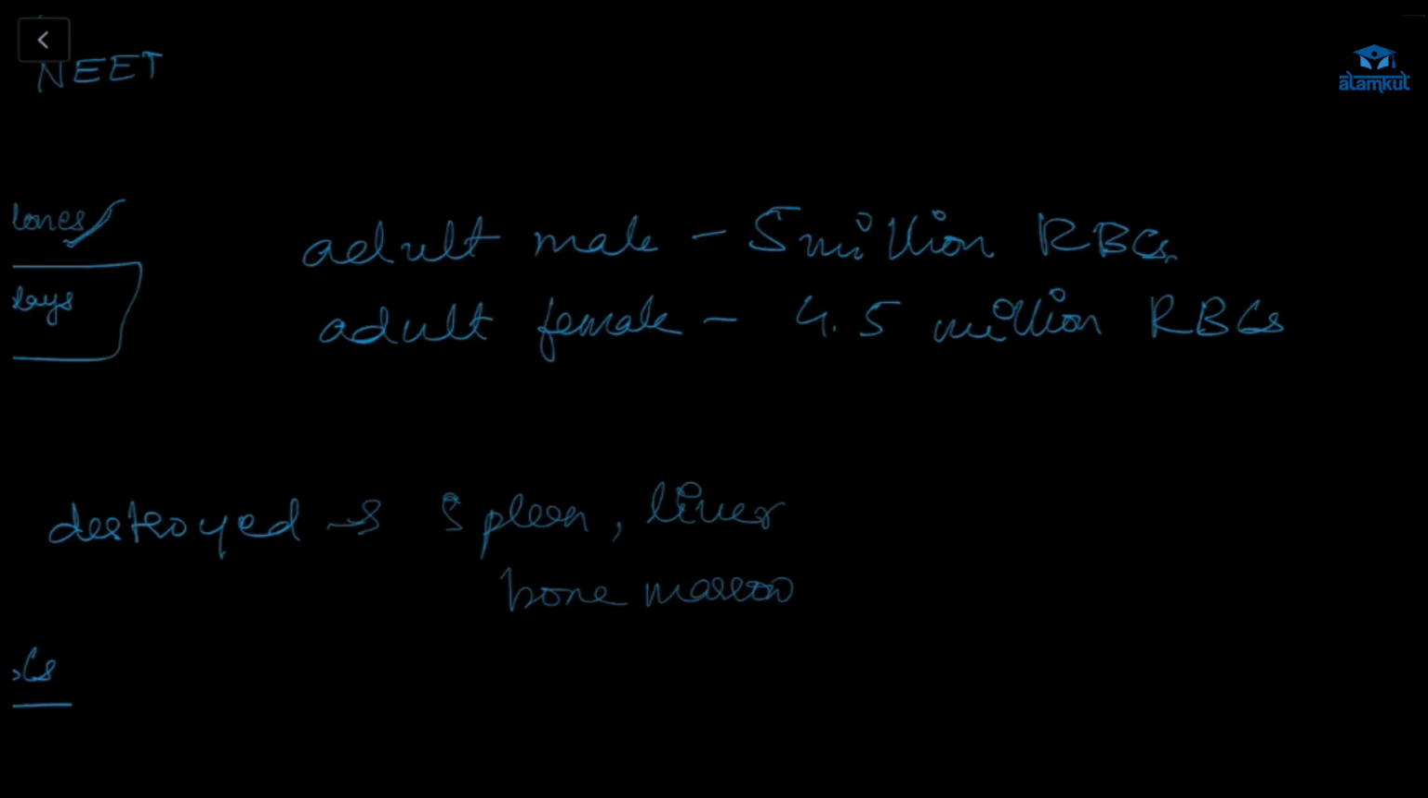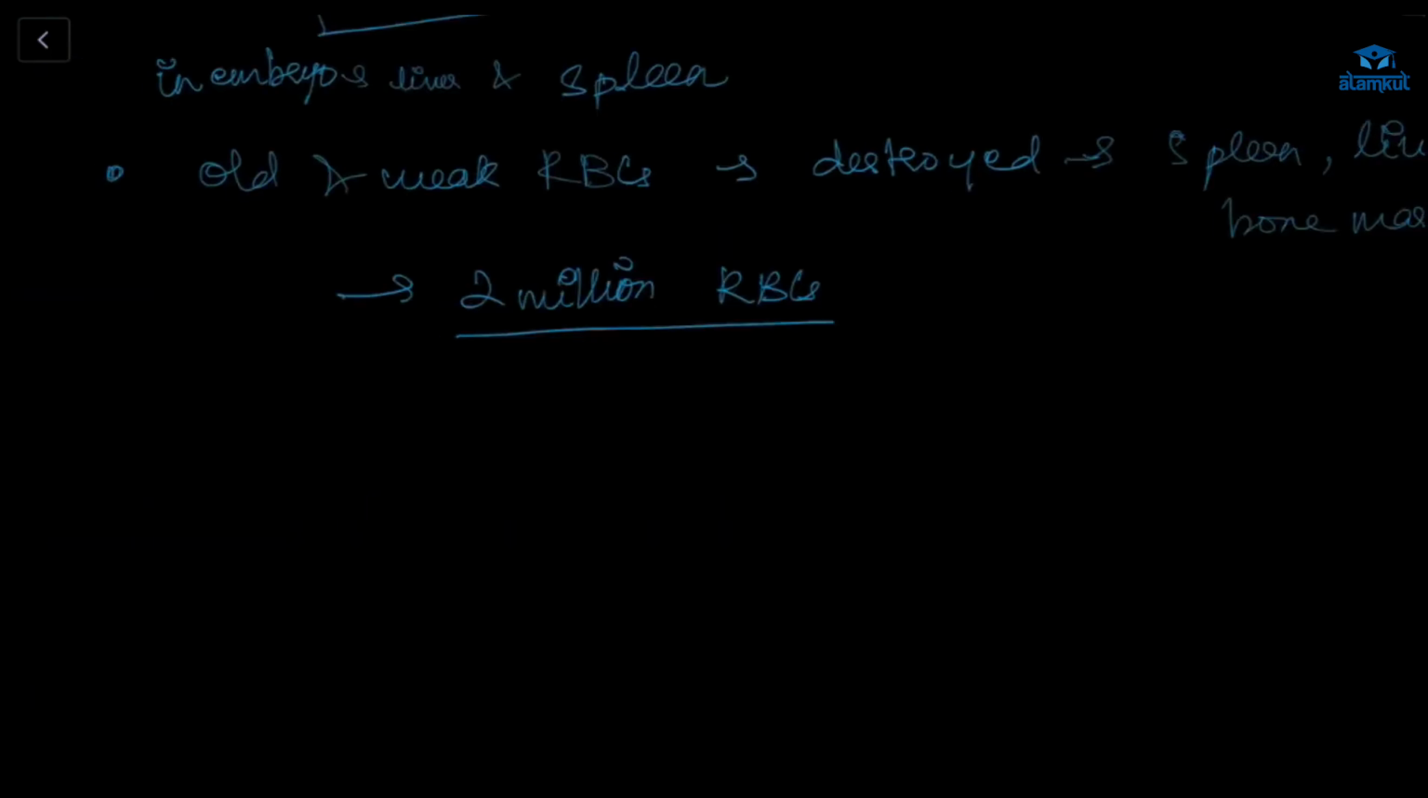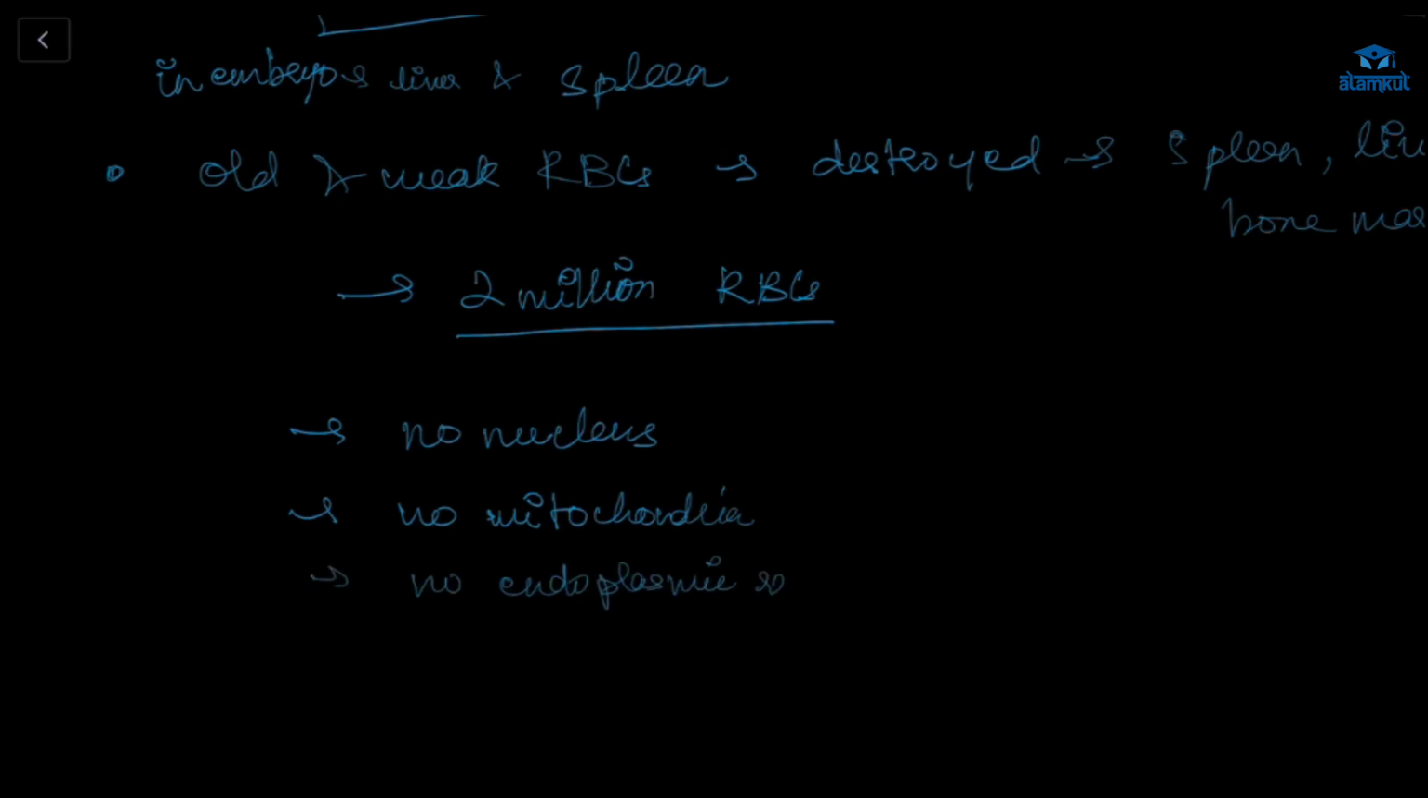Okay, understood. In the matured RBC, there is no nucleus, no mitochondria, and no endoplasmic reticulum. Why is it so? If it has no nucleus, the RBC will be biconcave in shape, and the surface area will increase. Because of that, the absorption of oxygen will be efficient.